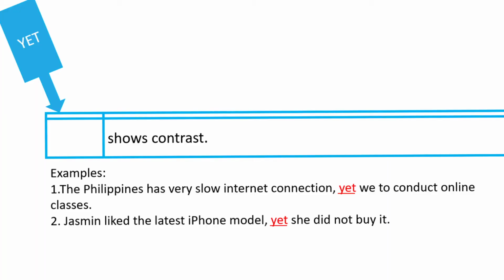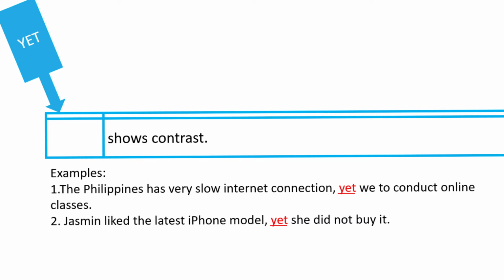Yet, this one also shows contrast. So let's take a look at the example. The Philippines has a very slow internet connection, yet we conduct online classes. It's very ironic. We have a very slow internet connection. It's a problem all over the Philippines, yet we conduct online classes because we don't have a choice. Number 2, Jasmine liked the latest iPhone model, yet she did not buy it. So two opposing ideas. She liked it, but she didn't buy it.